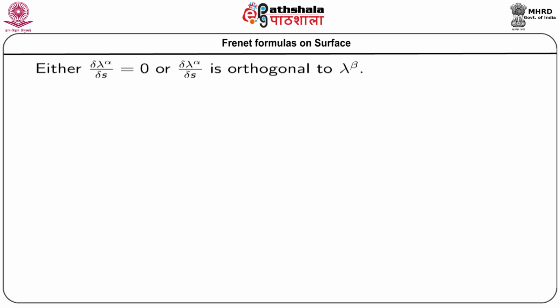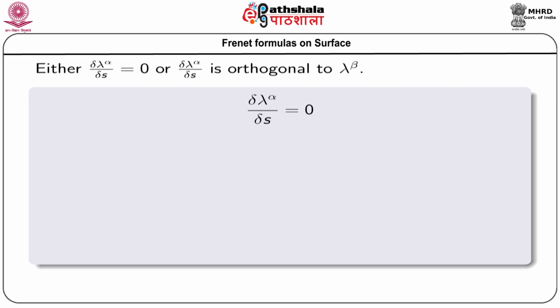Now, from that equation we can say that either del lambda alpha del s equal to 0 or del lambda alpha del s is orthogonal to lambda beta. Now, first we consider del lambda alpha del s equal to 0. Then we see what happens.